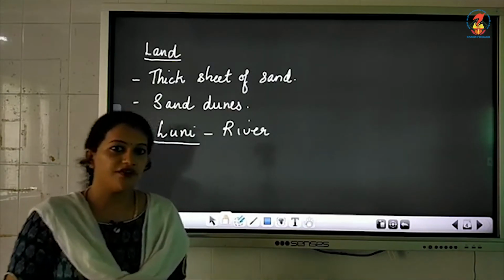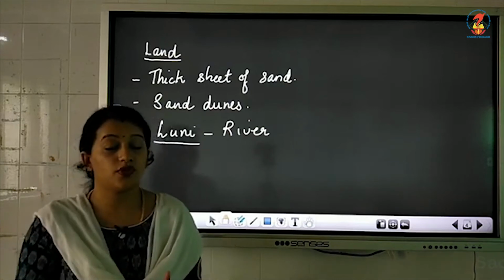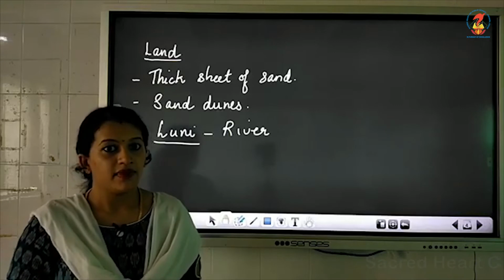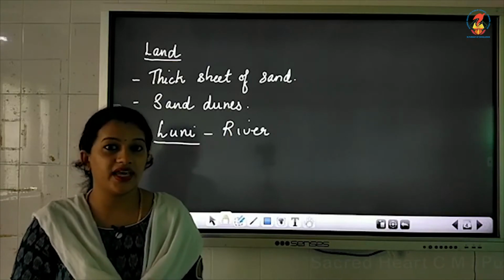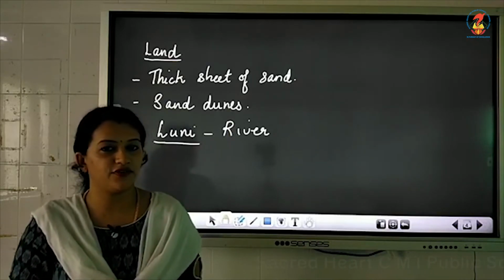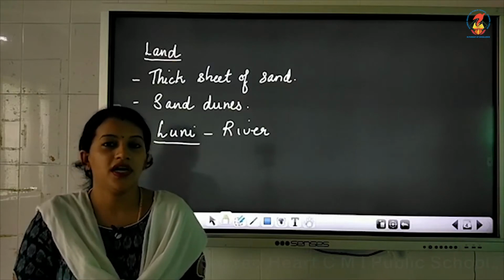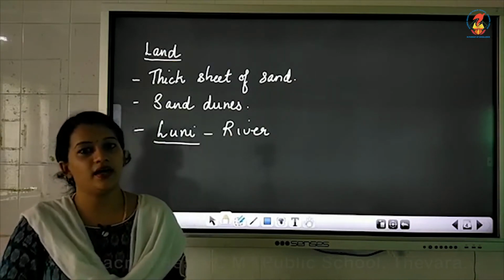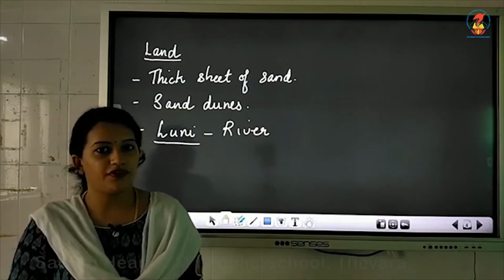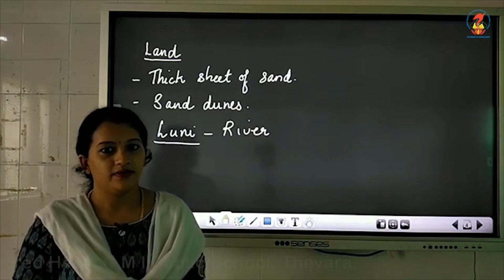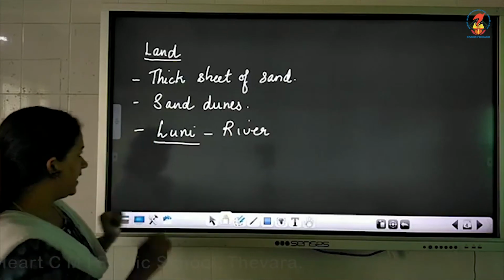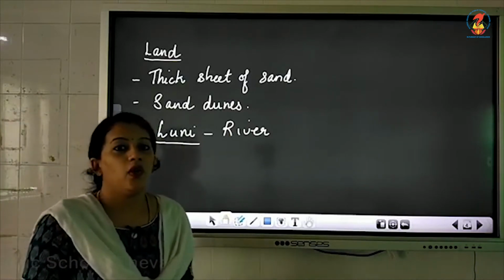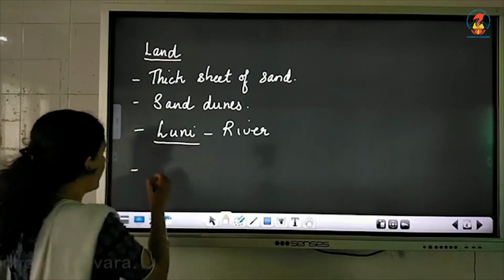But throughout the year, Luni river also remains dry because the climate is very hot. I told you in the beginning itself, the climate is very hot. Because of that, this Luni river also tends to dry up during most of the time of the year. Okay. Then in this Thar Desert, you will also find oasis.